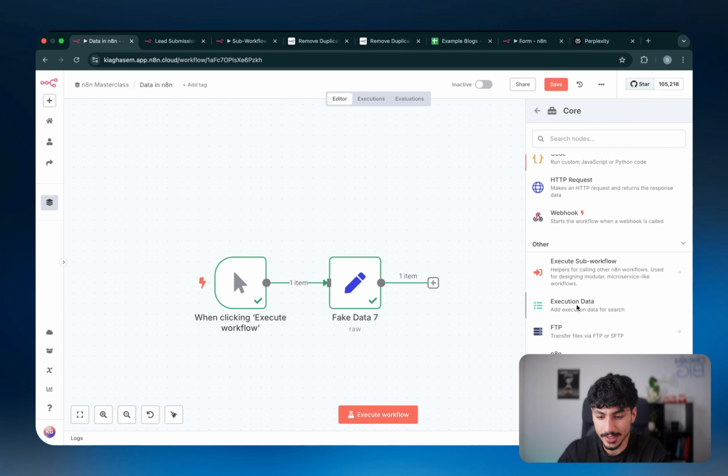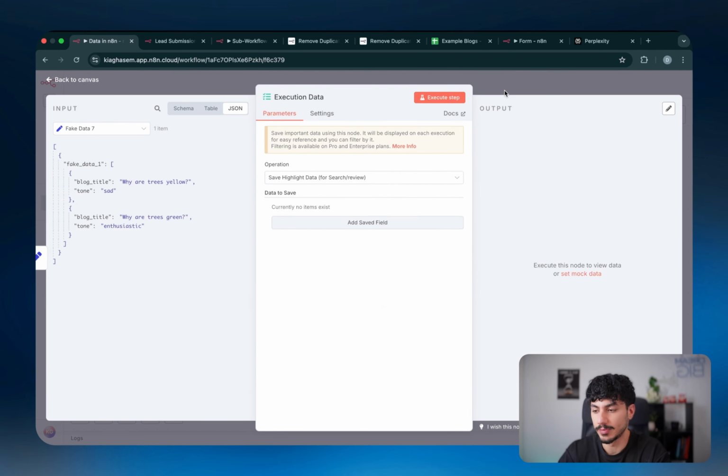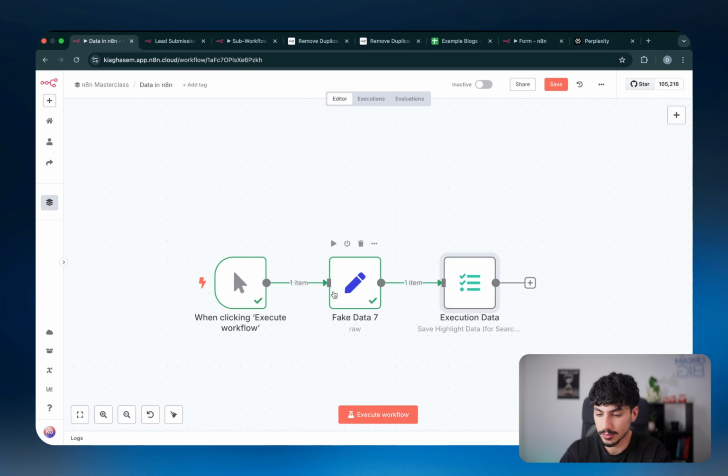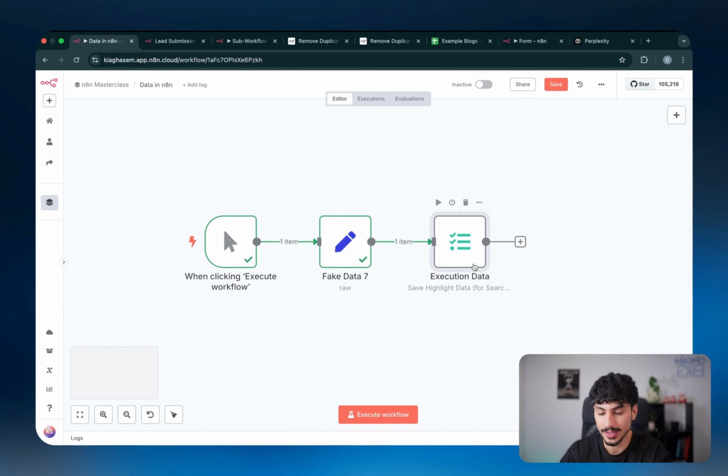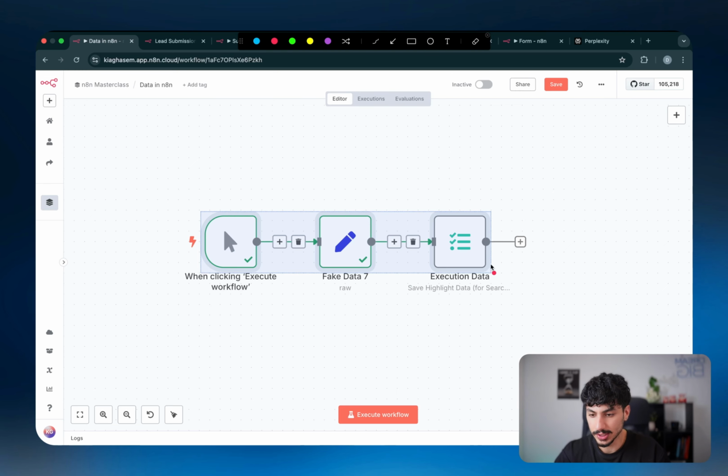Now, the next one is the execution data node. And what the execution data node basically does is that it allows you to save some sort of data point from the previous node or the previous nodes or just any sort of data as metadata for your current execution. Now, don't forget, execution is just when you run the current workflow, and metadata is basically just data that you can have to actually identify that specific execution.